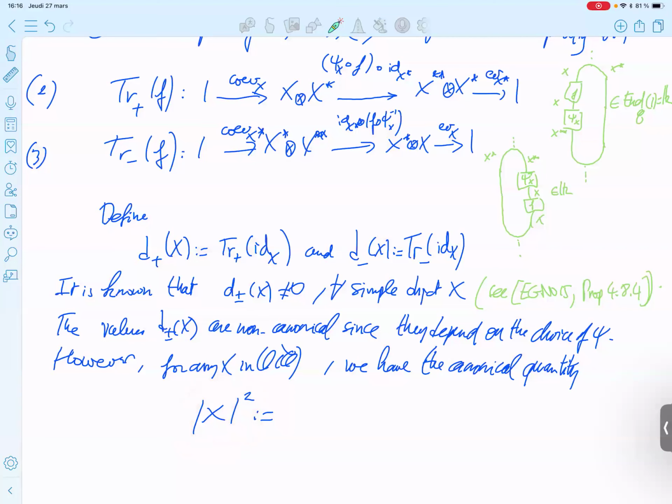But here, this is defined for itself first, and then you can get that. Without what I will write here, a priori, this does not make sense. So it's a little abuse of notation, but d plus of x times d minus of x. And this will be equation 4.